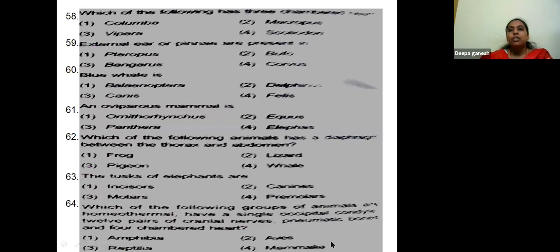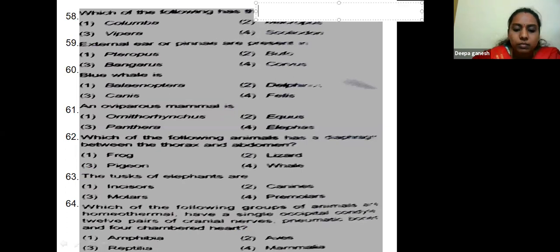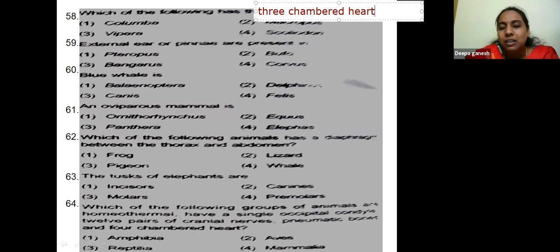Which of the following has a three-chambered heart? Columba livia is called the pigeon, viper, Scoliodon.